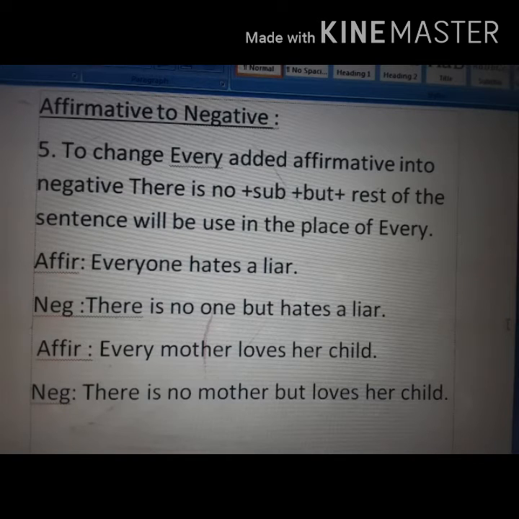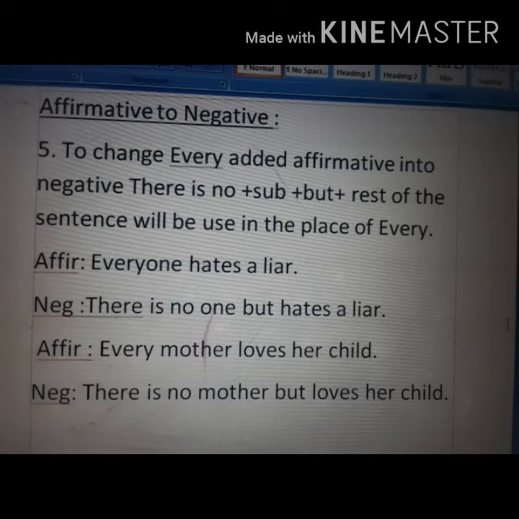Another rule, to change every added affirmative into negative, there is no plus subject plus but plus rest of the sentence will be used in the place of every.